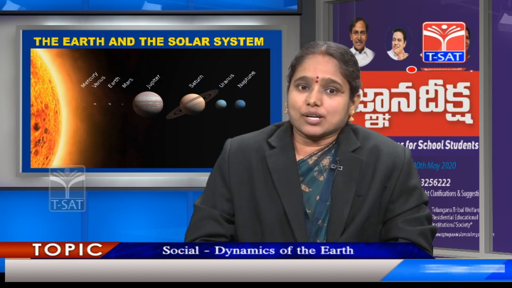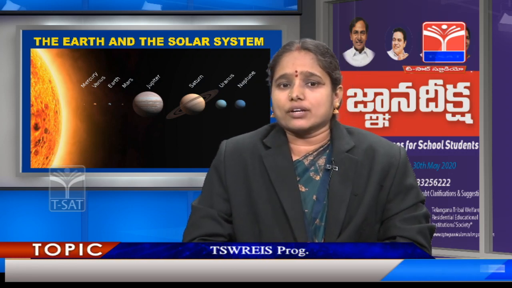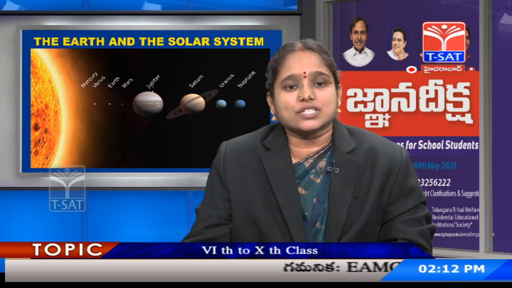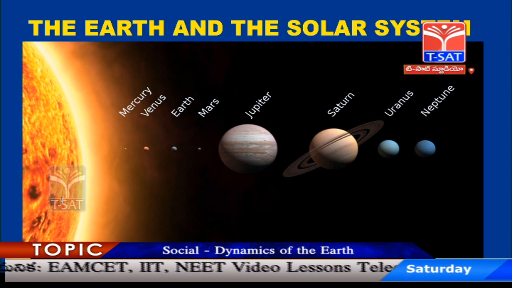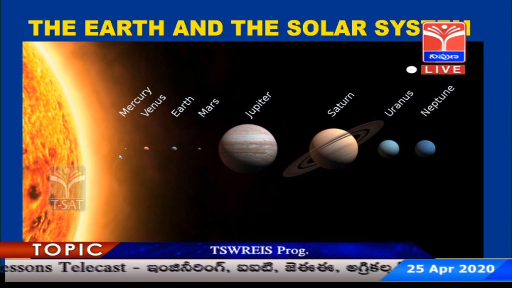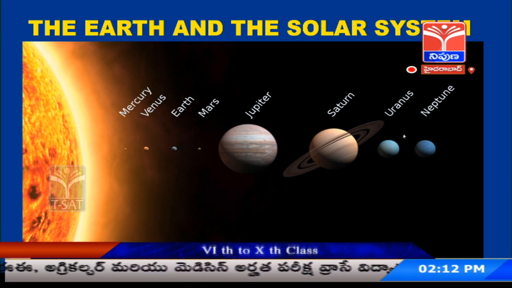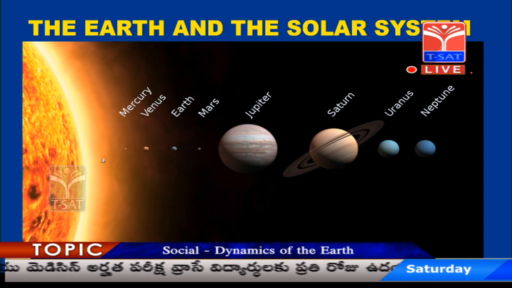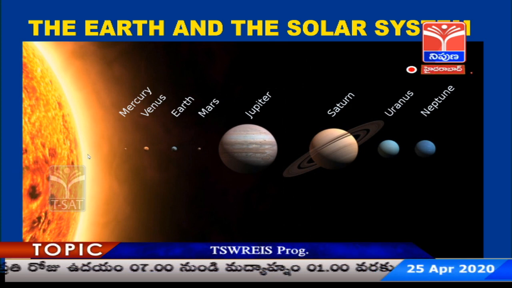Let's move on to the next topic, solar system. Some children may get a question in their mind, is the Earth the only planet to revolve around the sun? No, you can see from the picture there are many planets that revolve around the sun. In increasing distance from the sun, they can be named as Mercury, Venus, Earth, Mars, Jupiter, Saturn, Uranus and Neptune. Mercury is the hottest planet as it is the nearest to the sun.